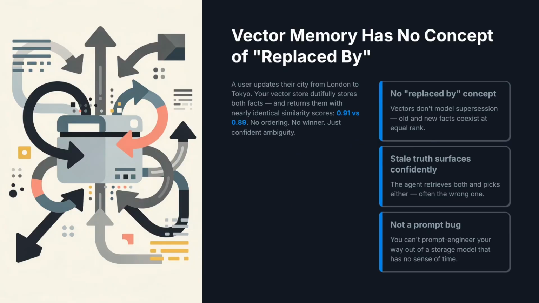You know that feeling when your agent confidently repeats something that stopped being true 2 sessions ago? That's not a prompt bug. Vector memory basically has no idea that one fact replaced another. It stores both and ranks them by similarity. The fix has been sitting in databases for decades.